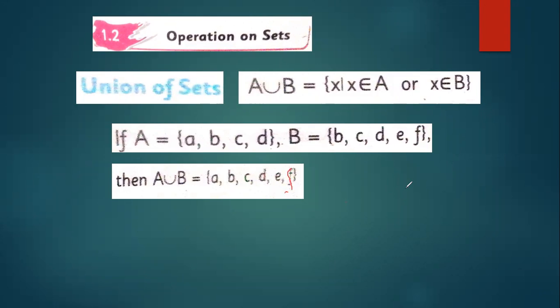This is F, the last one, and there is a bracket. What we do in the union of sets? We combine all the elements in a single set. So this single set is known as the union of two sets. Understood? Yes, sir.